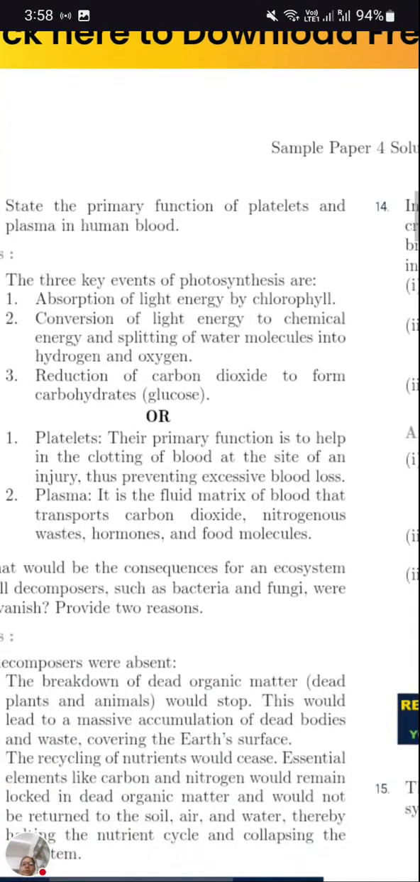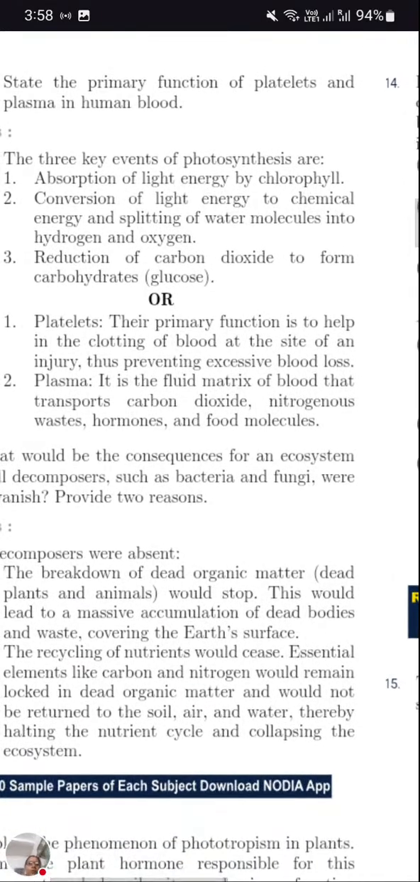First one, absorption of light energy by chlorophyll. Here there are 3 steps. Then the second step, conversion of light energy to chemical energy, and splitting of water molecule into hydrogen and oxygen. So this light energy will get converted into chemical energy and splitting of water molecule. Splitting of water molecule we call photolysis of water. This is also an important topic carried out during photosynthesis. Photolysis means breakdown of water in presence of sunlight.